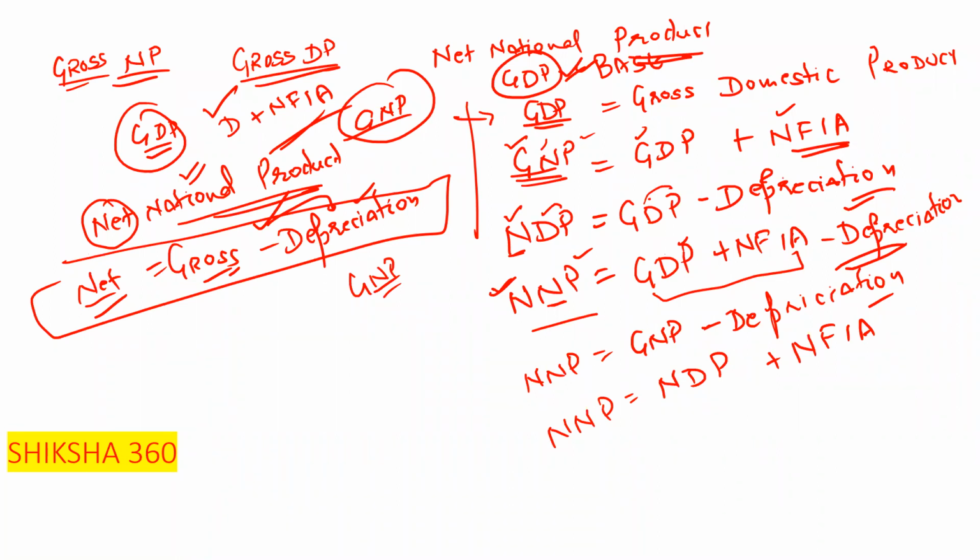Hope it is clear to all of you regarding these formulas. Now we have to discuss some other things regarding chapter number 10. In chapter number 10 there is nothing typical. Chapter number 10 is the union budget, and under the union budget sometimes they will ask basic questions.